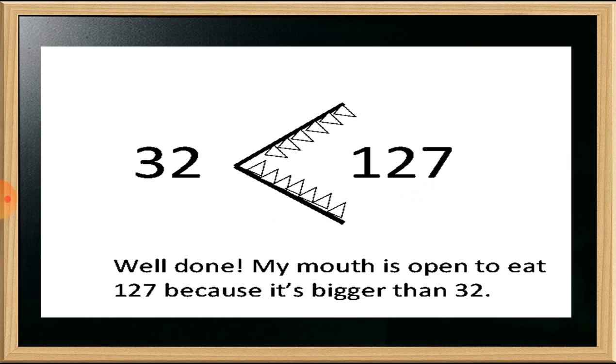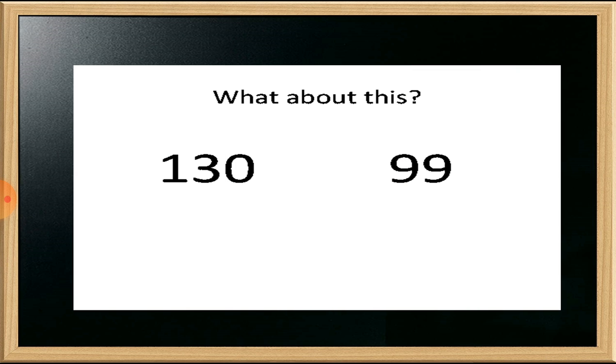Now here is one more example for you. What about this? As I told you, just check the numbers from the left side. Here 130 is on the left side and on the right side is 99. As I told you, the alligator always wants to eat the bigger number.